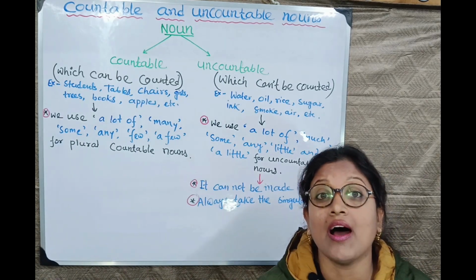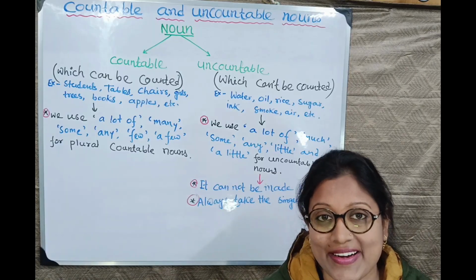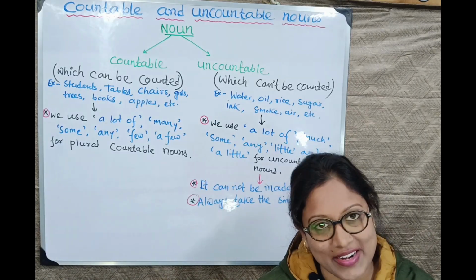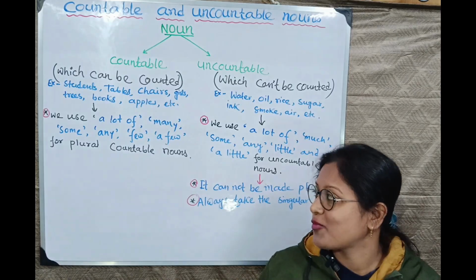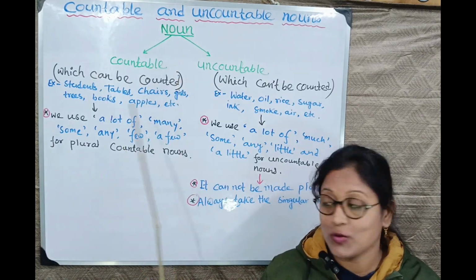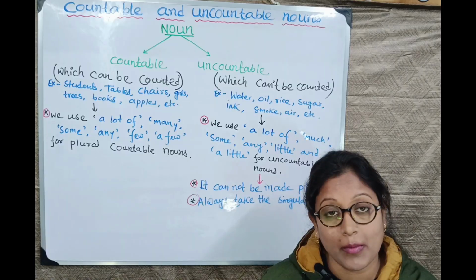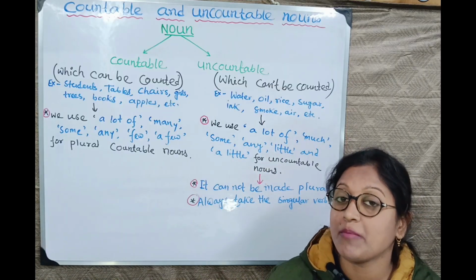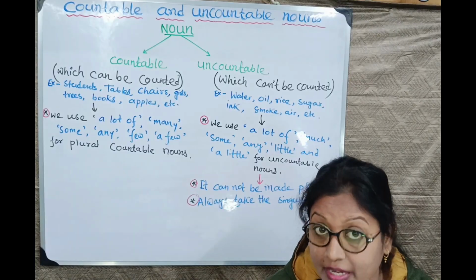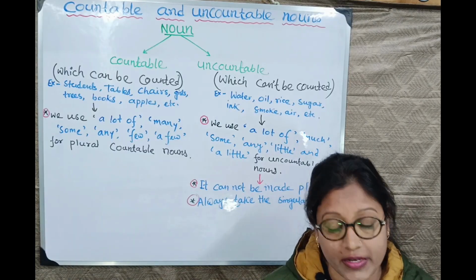Some means a certain number for countable plural nouns. Same for uncountable nouns, some means a certain amount. Correct? A certain amount or quantity.